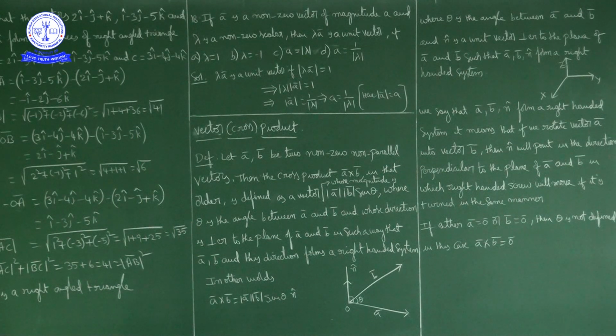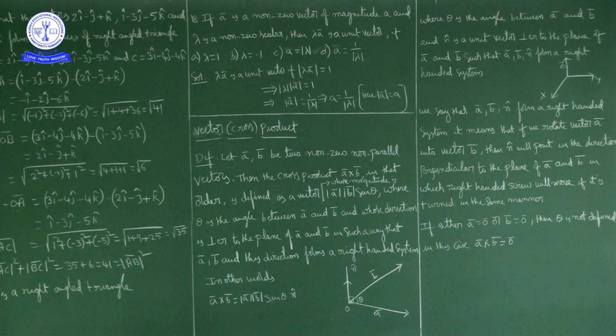We already discussed what a right-handed system means, but I will write it again. We say that a bar, b bar and n cap form a right-handed system. It means that if we rotate vector a bar into vector b bar, then n cap will point in the direction perpendicular to the plane of a bar and b bar in which a right-handed screw will move if it is turned in the same manner. This is a right-handed system.